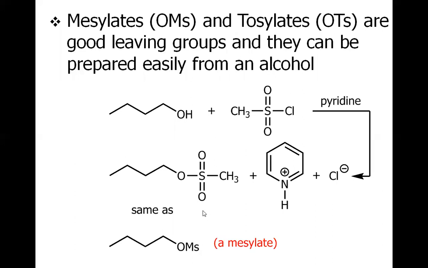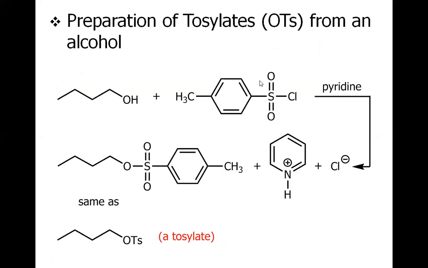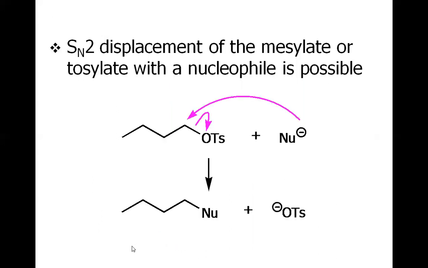Basically, it's a methyl sulfonate. Same is the case for the tosylate. The difference between the mesylate and tosylate is only at this site. So we have the OTs group in replacement of the OH group. And once the mesylation or tosylation has occurred, a nucleophile will displace that mesylate or tosylate when it attacks the alpha carbon. And it's a simple SN2 reaction.